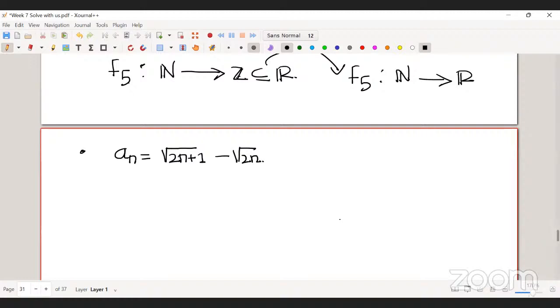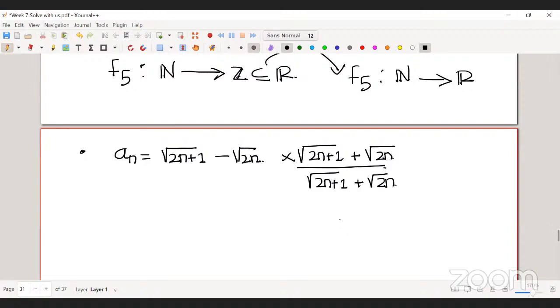So what you do is multiply by the conjugate. It's a rationalization. Now you can see this is nothing but 1 by the sum of the roots. So that means it will converge to 0, right? Yes. Okay, got it.